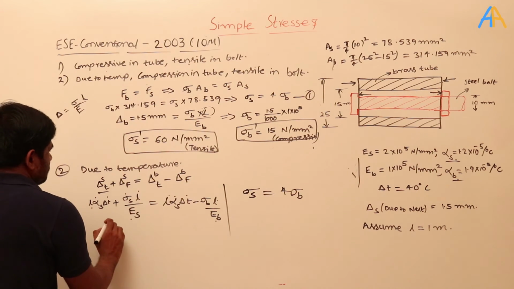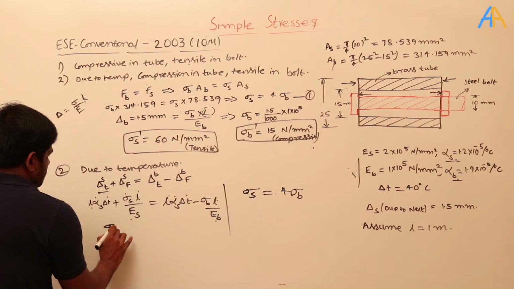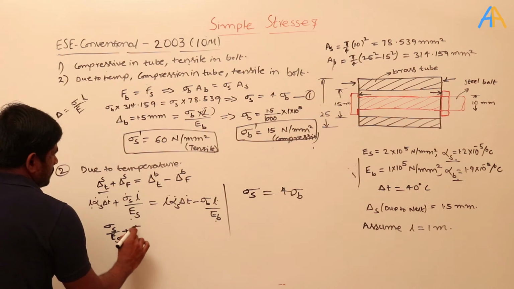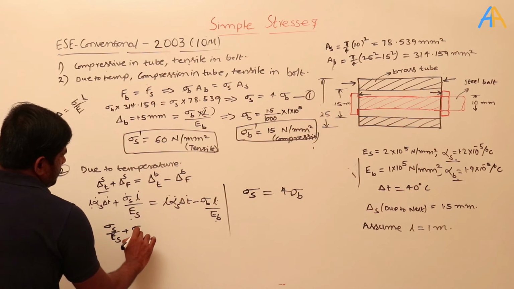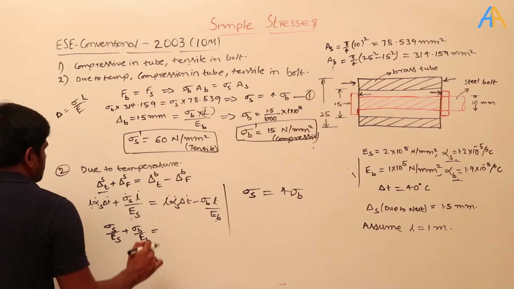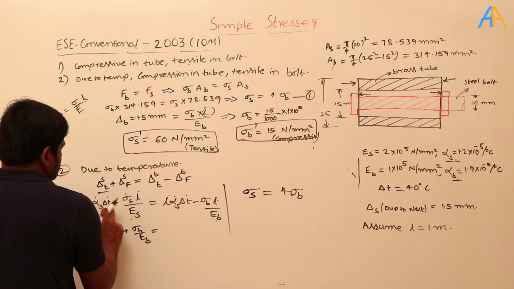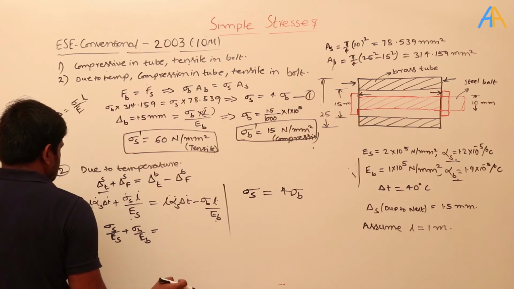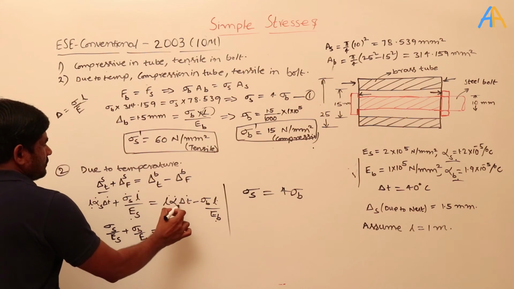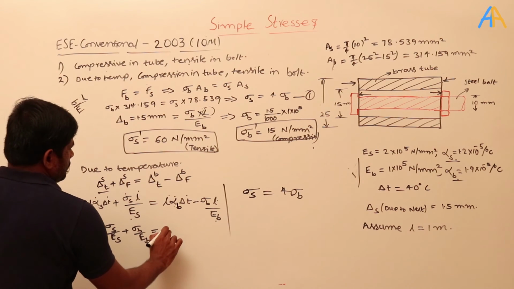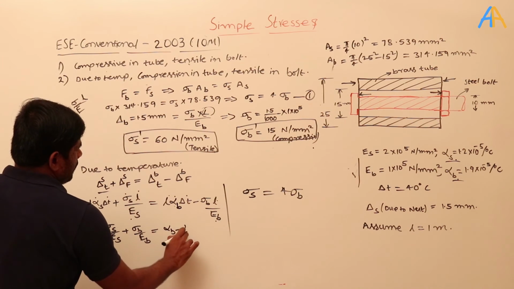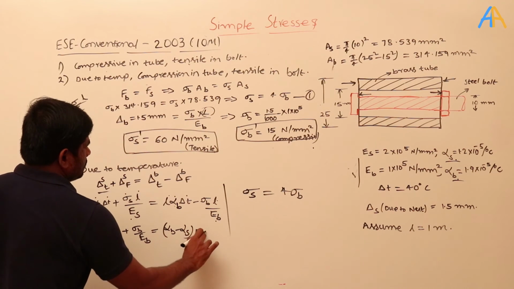So here I will write sigma S by ES plus sigma B by EB, L will get cancelled in all, equal to alpha S delta T. So it is going from here to here. So this is not alpha S, this is alpha B, okay. So alpha B minus alpha S into delta T, okay.